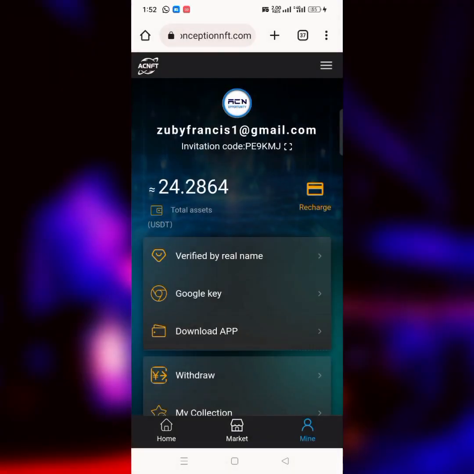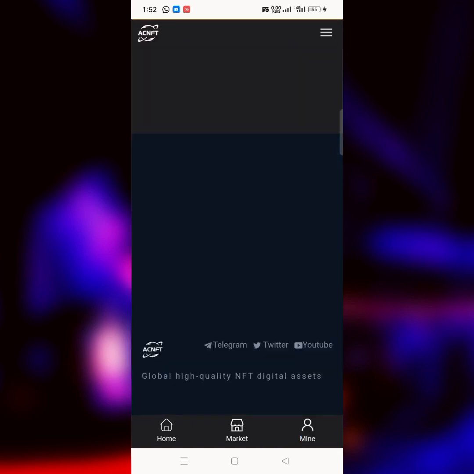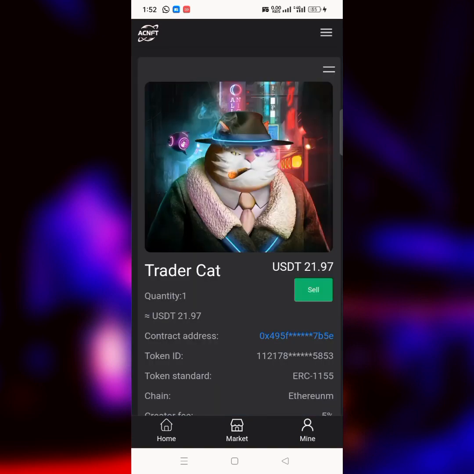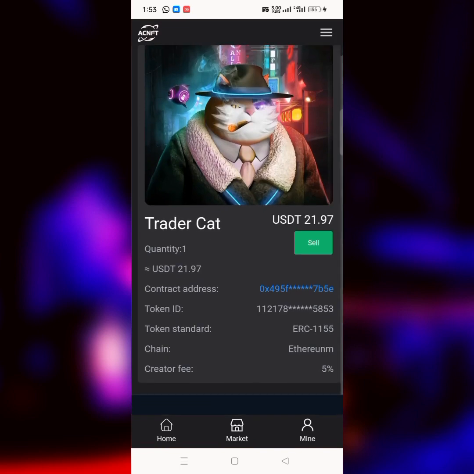So right now, I'm back to my account, and remember, make very sure that you verify your account and link your account with Google. If you want to see the collection that you bought, that means the NFT that you purchased, go over to My Collection and you see it. Remember, I said that this particular NFT was launched at $9.99, and look at it, today it is $21.97. In 7 minutes' time, the price is going to go up again by around 2%.